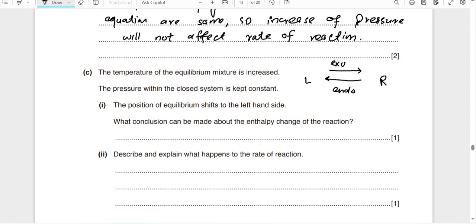What conclusion can be made about the enthalpy change of the reaction? This is an exothermic reaction, because from the forward reaction we find out the enthalpy change. Okay, this is an exothermic reaction.